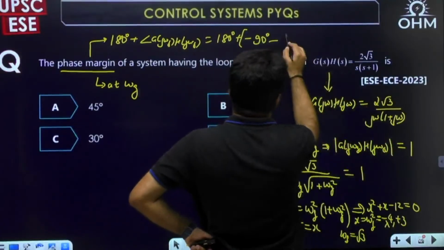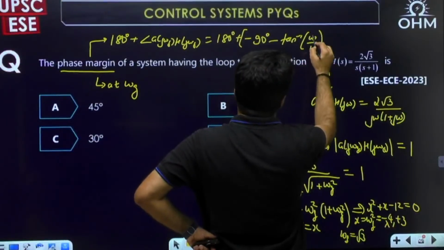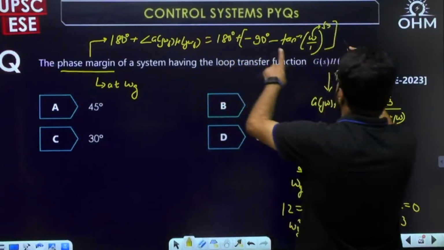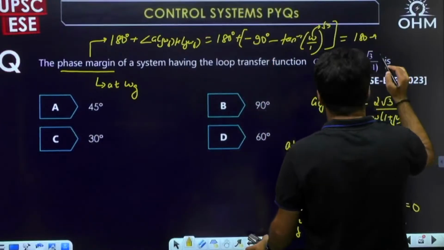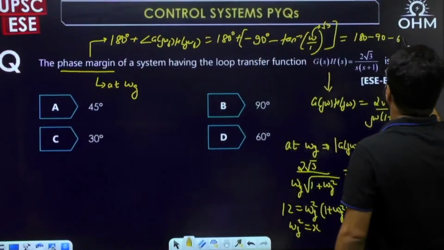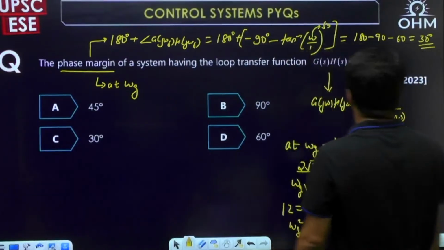For 1 plus j omega, the phase is tan inverse of omega by 1, and this omega has to be root 3. So 180 minus 90 and minus tan inverse root 3, which is 60. So the net answer left is 30 degrees.